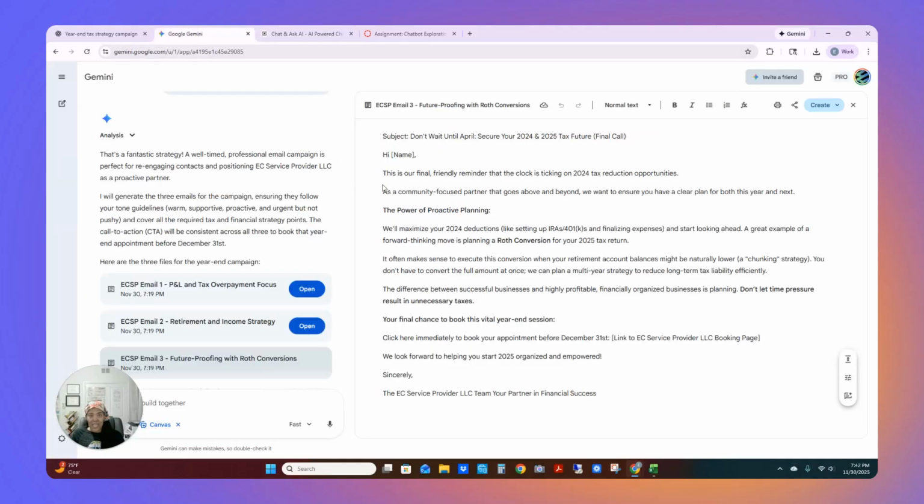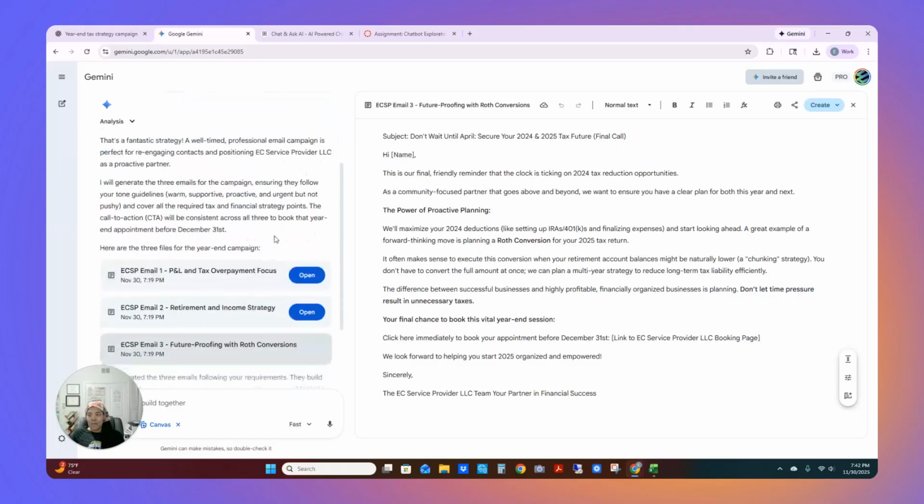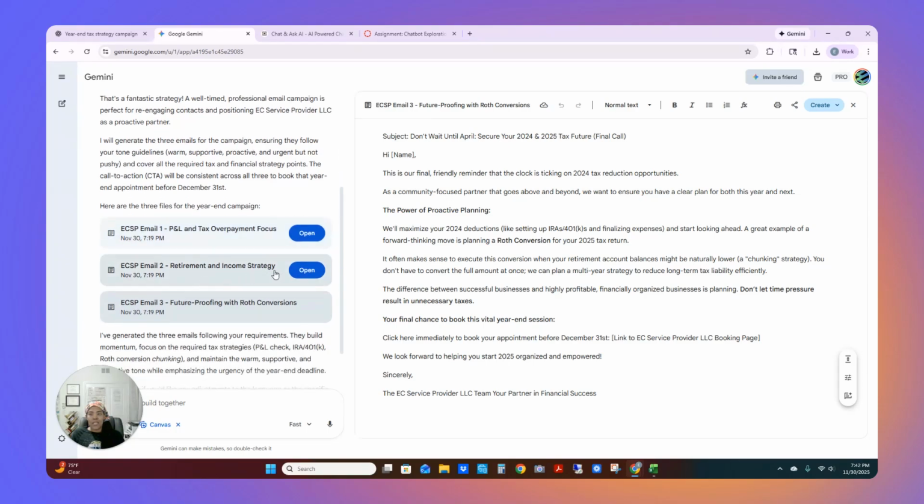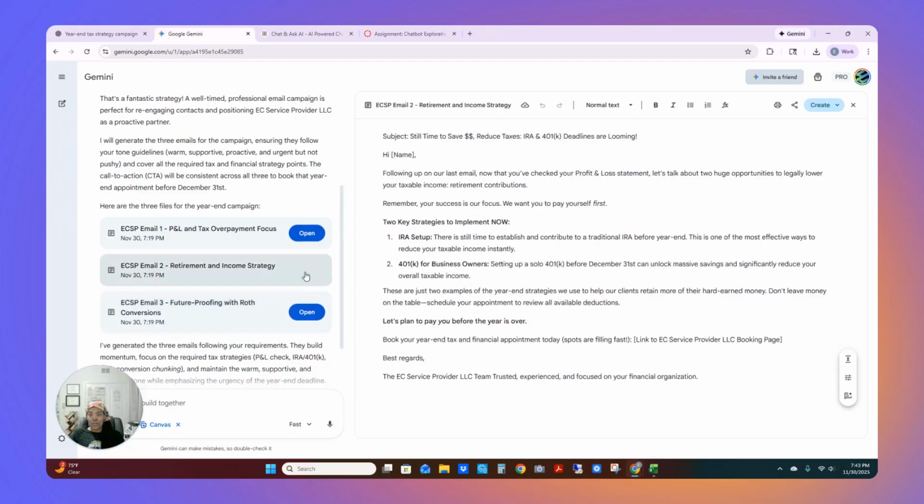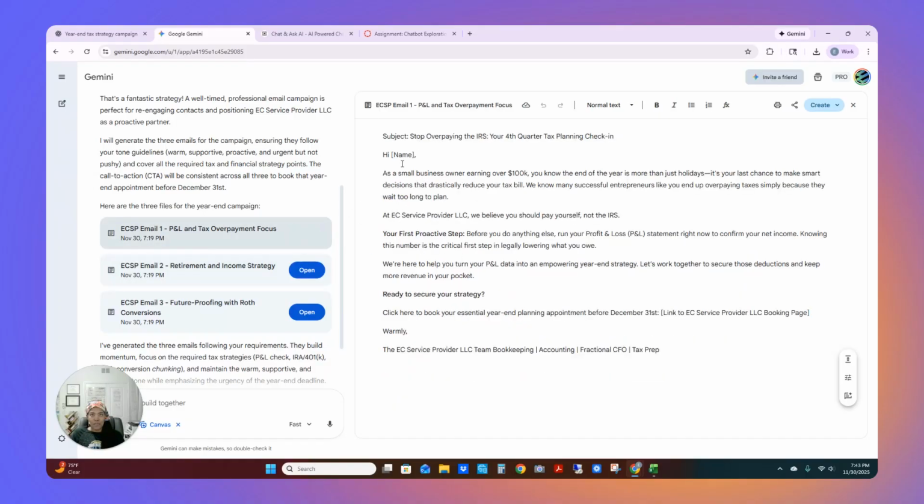For Gemini, I really did not like it. Same prompt, and here it has the 3 emails. The titles are horrible: P&L and tax overpayment focus. It's not very catchy. Retirement and income strategy would be the second one. And then the third one was future proofing with Roth conversions. As you can see, the email is just very bland. That's the third one actually. This is the second one, not much better, and it's very short. Same thing as number 1.